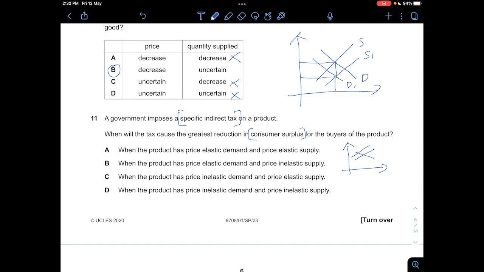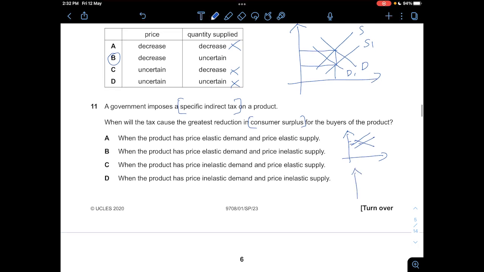And then you see that the consumer surplus has decreased, but not by a great margin. And then let's say if it's a price elastic demand and price elastic supply, so it'll be something like this. All right, it's quite obvious. And then let's say I shift it to the left. So you see that the shift is also insignificant. So you can see that it's really insignificant.